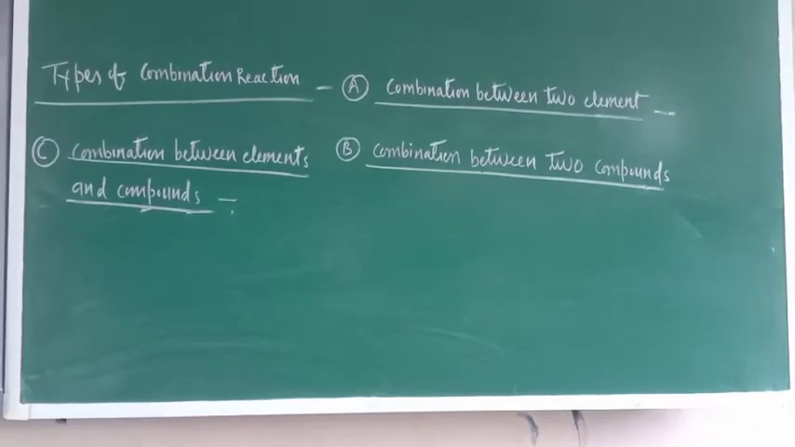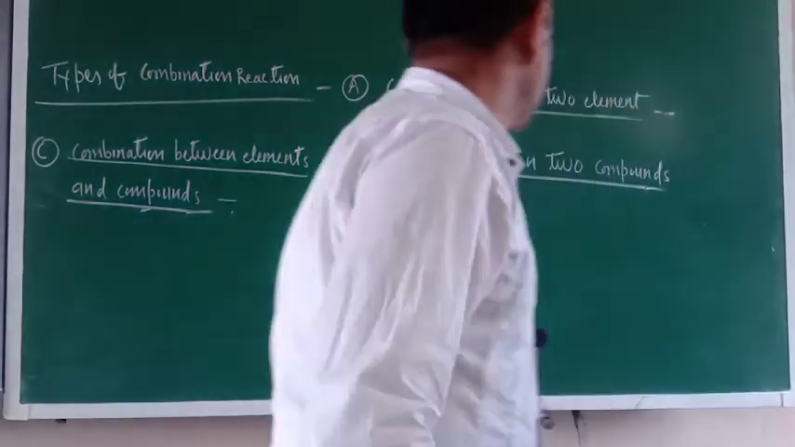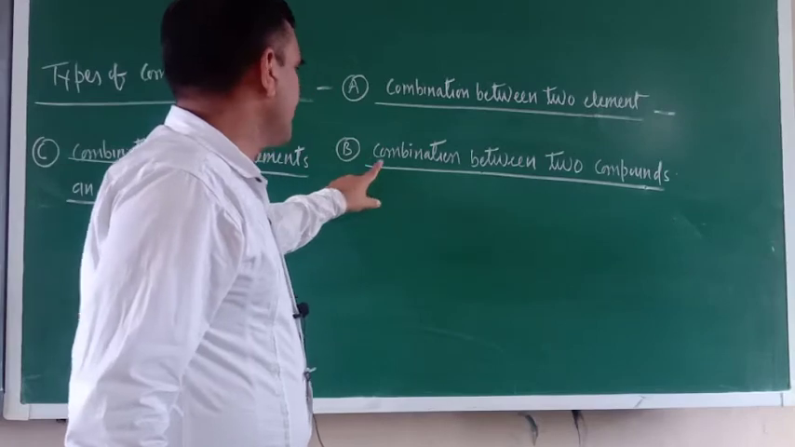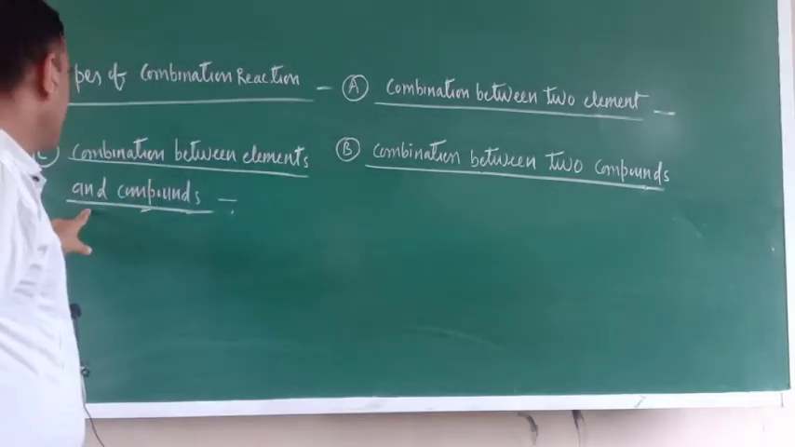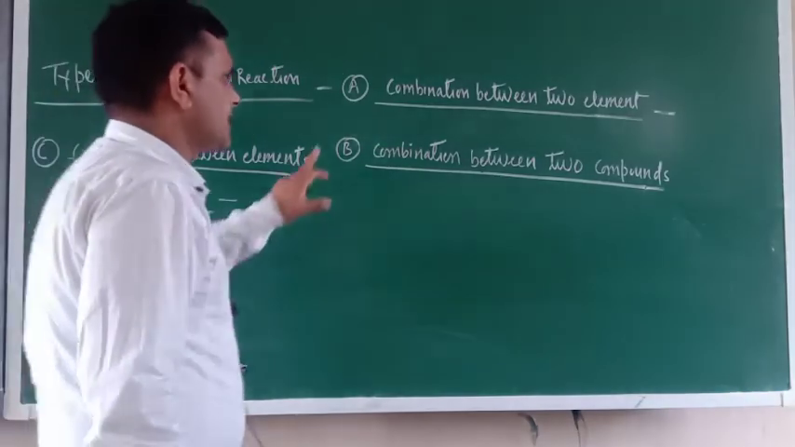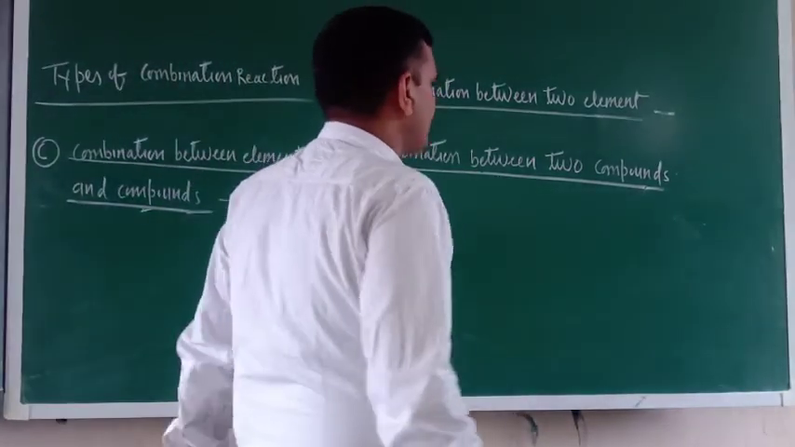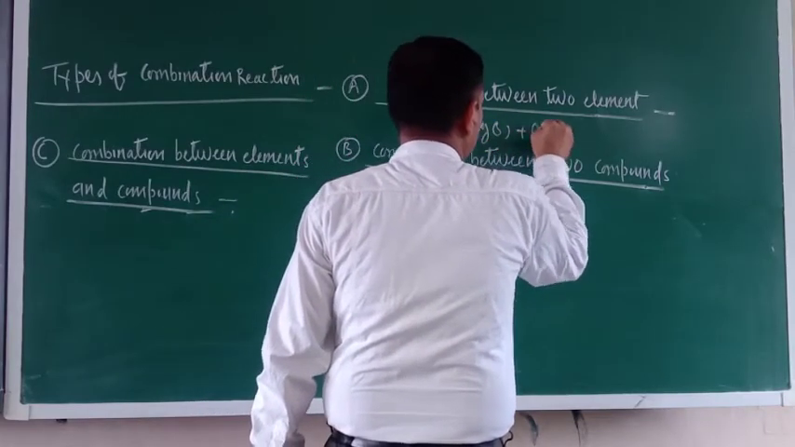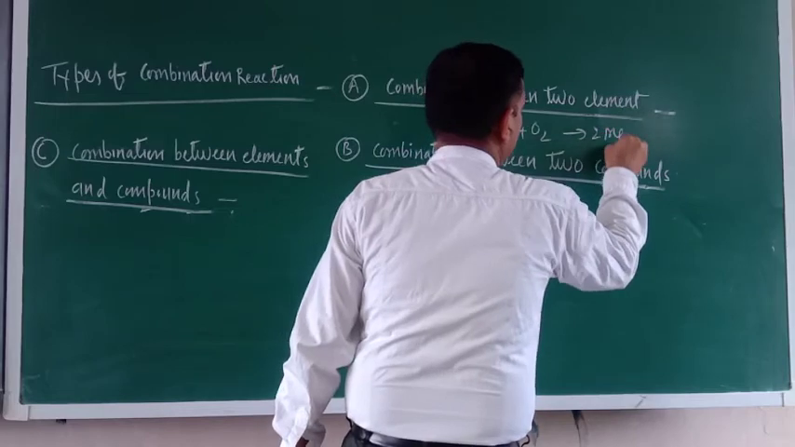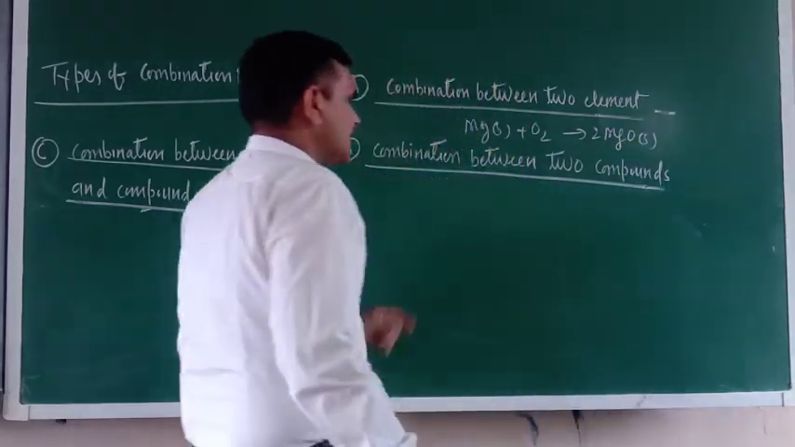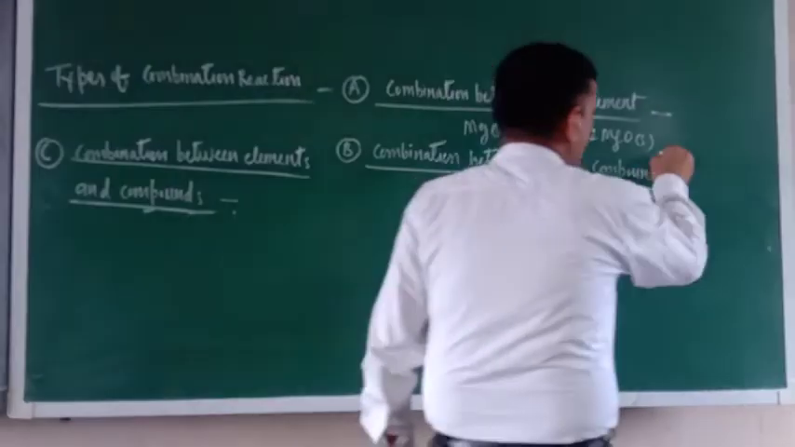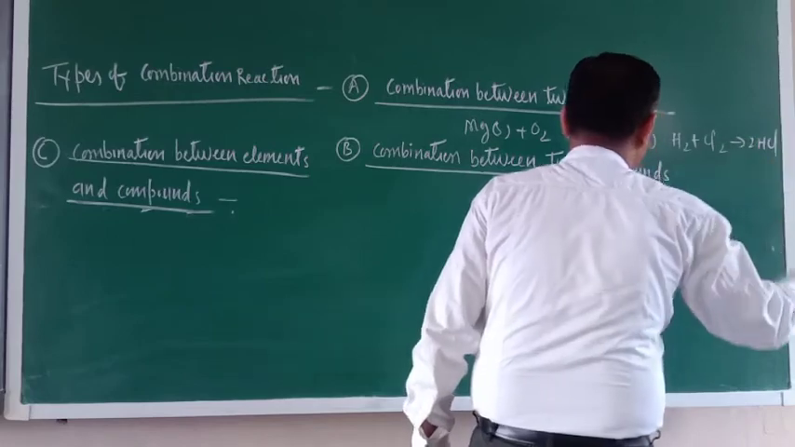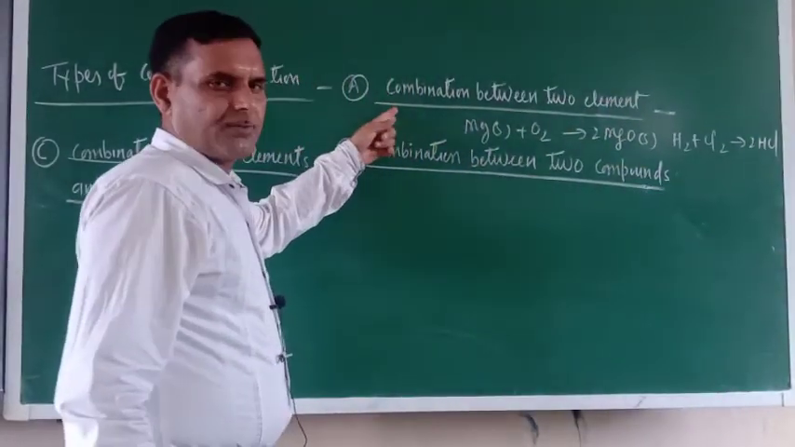Okay, so types of combination reaction we can classify into 3 categories: combination between 2 elements, combination between 2 compounds, and combination between elements and compound. For combination between 2 elements, I have already given the example: magnesium solid plus O2 equals 2MgO solid. Other examples you can also write: H2 plus Cl2 equals 2HCl. So this is the combination between 2 elements.